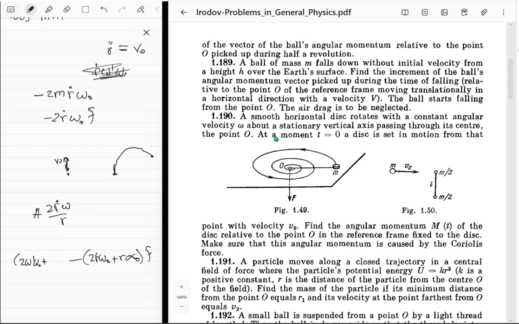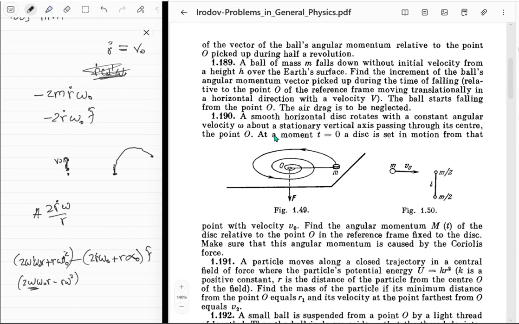Oh, it should be 2 omega dot omega naught, and then that times r, of course, and then plus r omega naught squared. What am I doing? Yeah, that's the angular velocity. So if it is omega, then you just write 2 omega naught r minus r omega squared.